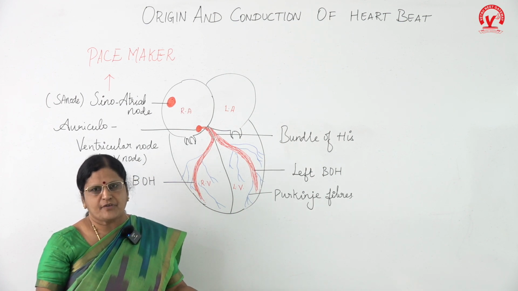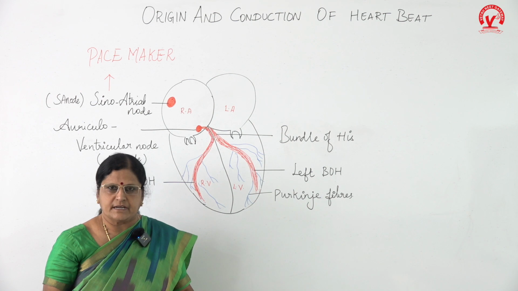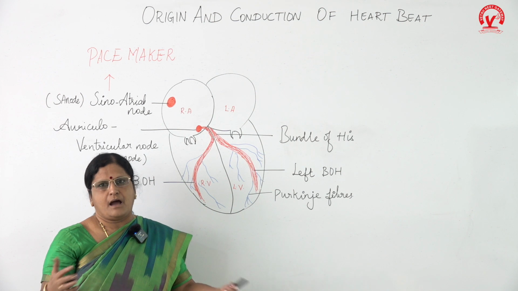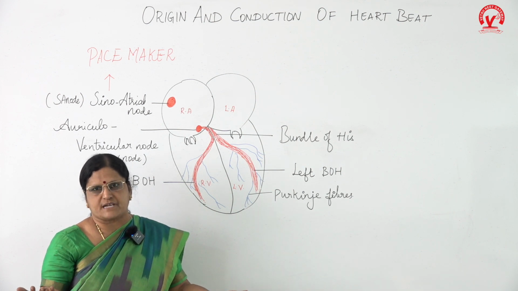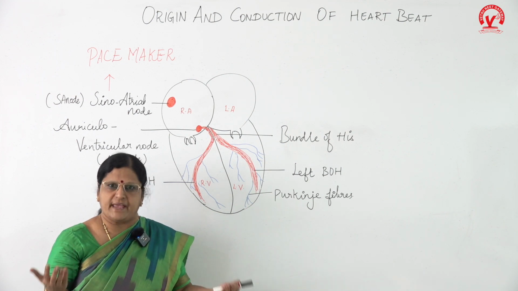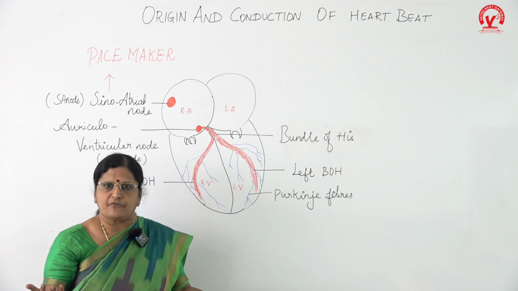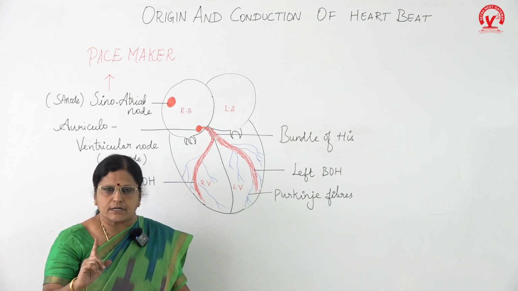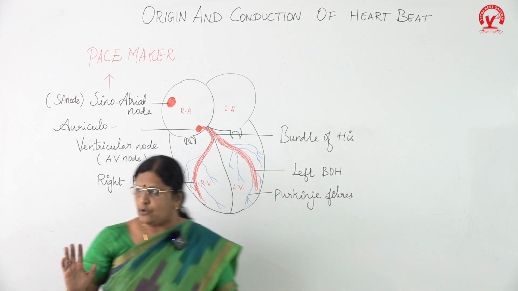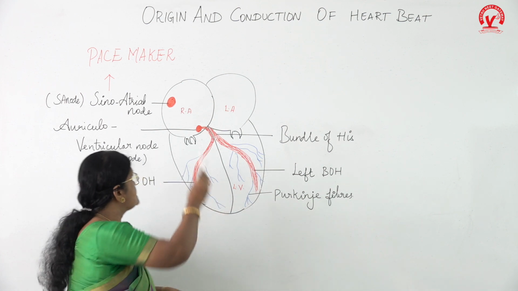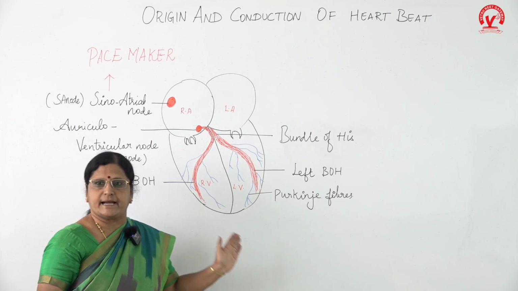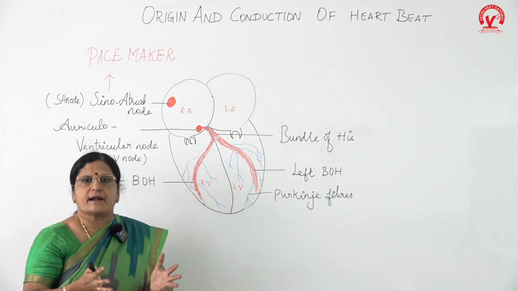Heart is made up of cardiac muscles. It is not a voluntary muscle, it is an involuntary muscle. Heart beats throughout our lifetime. Till the life prevails, our heart keeps on beating. So it is a type of involuntary muscle, not a voluntary muscle, referred to as cardiac muscle. And we know that heart is made up of 4 chambers: right auricle, left auricle, right ventricle and left ventricle. Totally it's made up of cardiac muscle.